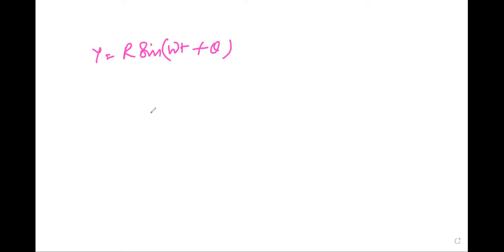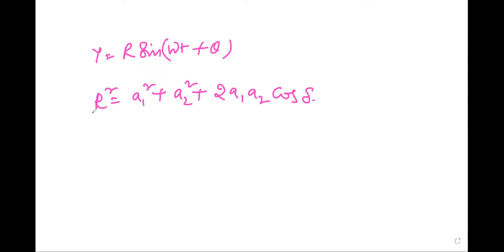So squaring and adding these two equations, R square is equal to A1 square plus A2 square plus 2A1 A2 cos delta.